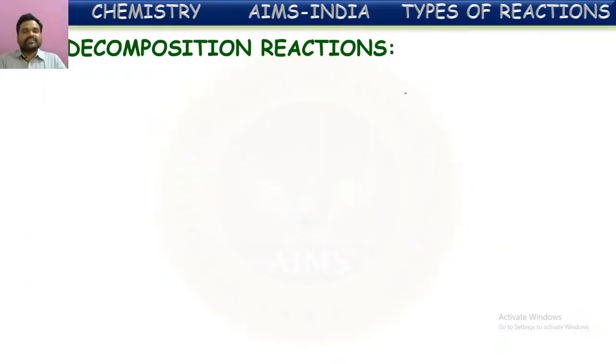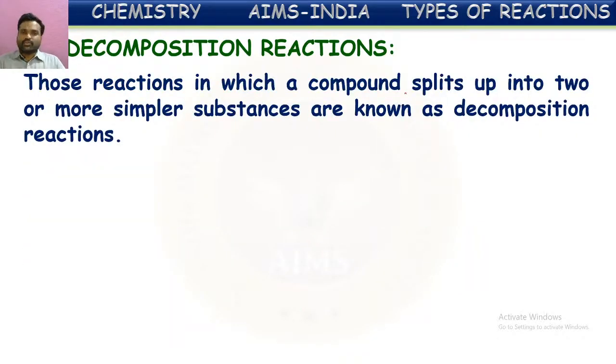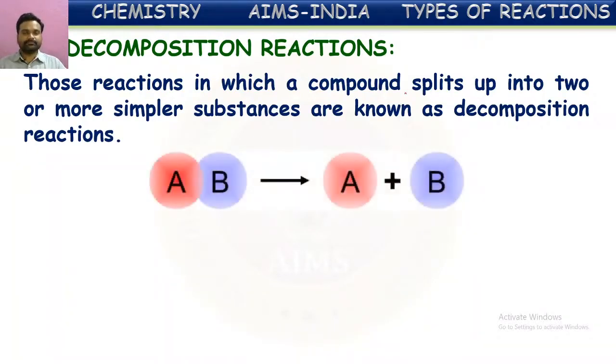Now let us see the second category in chemical reactions, that is decomposition reactions. Those reactions in which a compound splits up into two or more simpler substances are known as decomposition reactions. If you see, a diagrammatic explanation is given. If AB is a compound, and after the reaction it splits into A and B, two simpler substances, then that reaction is called a decomposition reaction.